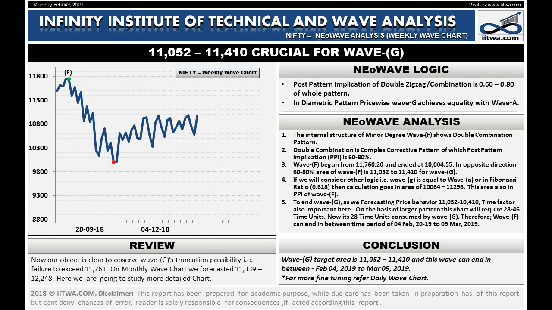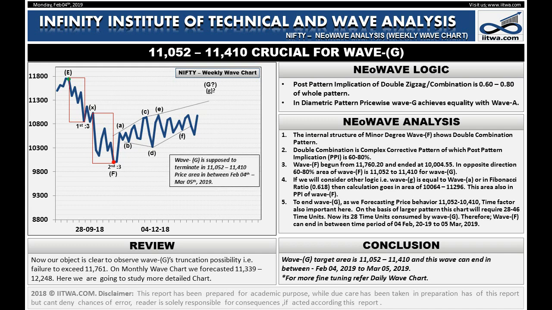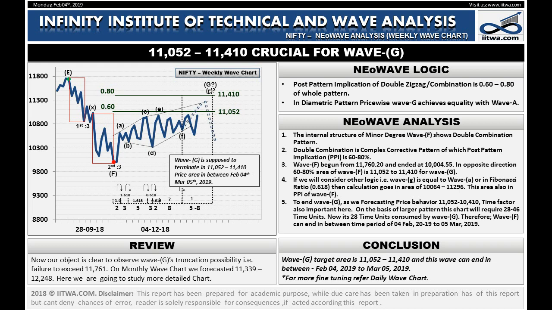We can see the internal structure of wave F. First corrective and second corrective pattern separated by wave X. This is a complex corrective pattern called a double combination pattern. The post-pattern implication, that is PPI of this pattern, is 60 to 80% on the next segment of the same degree. In this case, this limit is from 11,052 to 11,410 and time-wise between February the 4th to March the 5th. We cannot ignore the GRAF label, which may come in force if Nifty goes above 10,986.